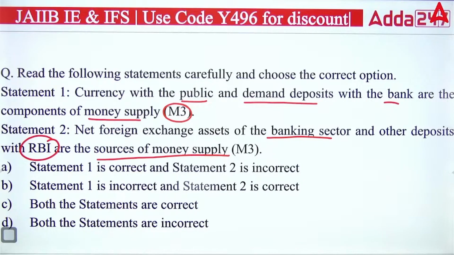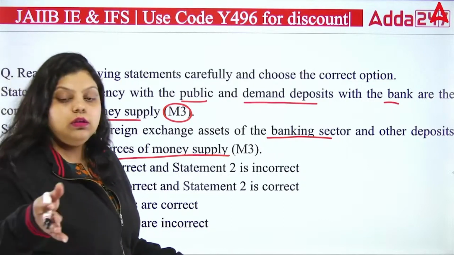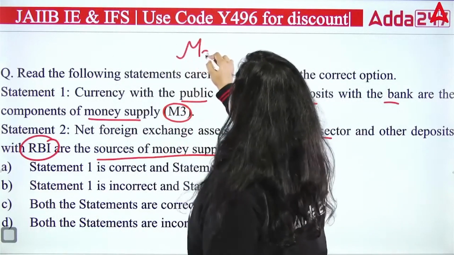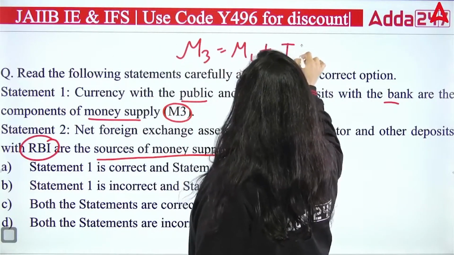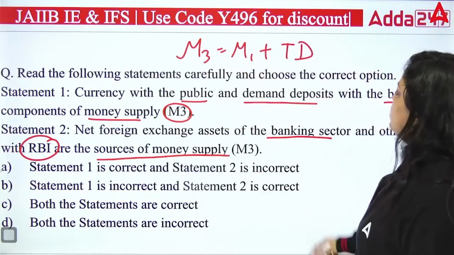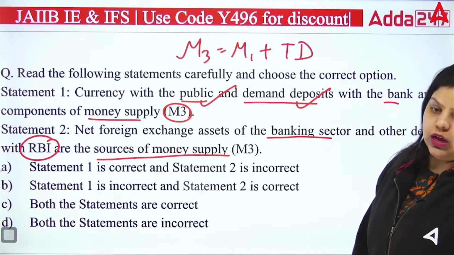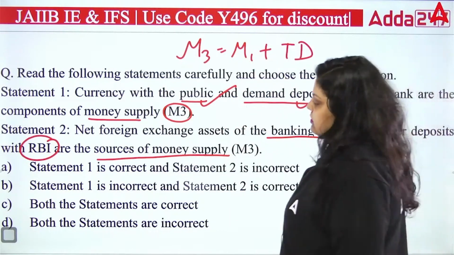Statement 1 and 2. Which is correct? Which statement is correct here? So if we talk about statement 1, it is saying that the currency with the public and demand deposit is the component of your M3. This is true. M3 is actually what? M3 is equals to M1 plus term deposit. So in M1 you will have what? You will have the demand deposit. In M1 you will have currency with public. They both are what? Component of M3. This is true. The first statement is true.